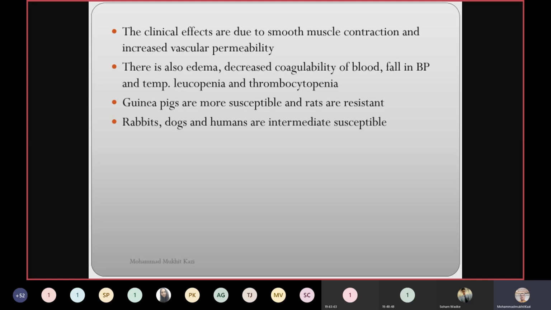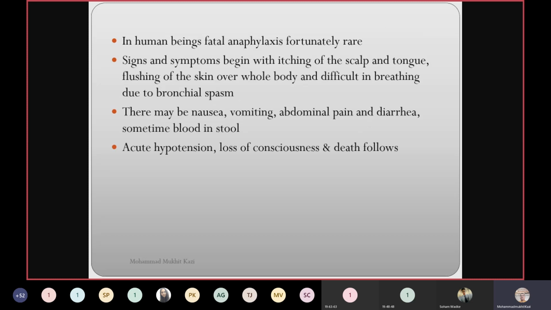Now you see, guinea pigs are more susceptible and rats are resistant. Rats are very resistant to this type of immune response. Rabbits, dogs, and humans are of intermediate susceptibility. In human beings, fatal anaphylaxis is fortunately rare because adrenaline is immediately available. Even your own body system can take care of that hypersensitivity reaction. So it is not that fatal, but it could be fatal. Don't consider that it is not fatal. It can be fatal, but it is rare.